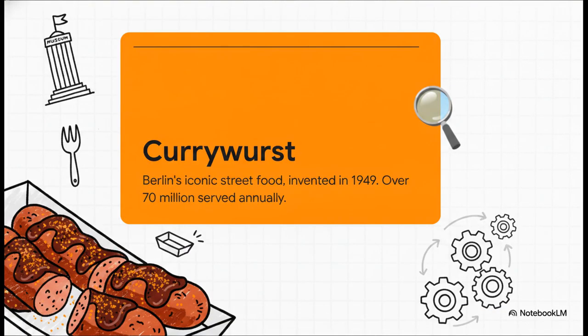But before I drop this prompt on you, we need a quick culinary detour to set the scene. Our subject for the simulation is currywurst. For those who haven't had the pleasure, this is Berlin's absolute most iconic street food, invented way back in 1949. It is so beloved it literally has its own museum, and over 70 million servings are consumed every single year in Berlin alone. It's legendary. And it is going to be the star of our physics simulation.